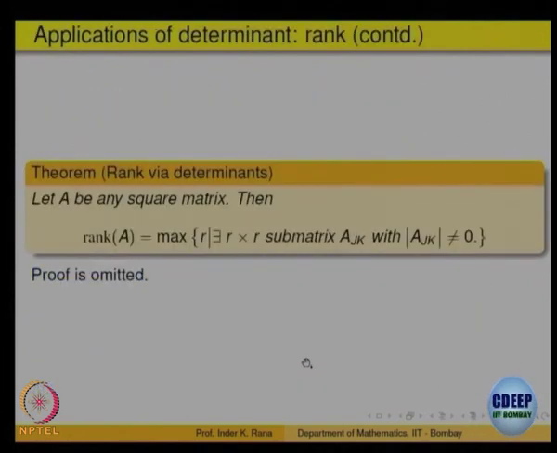So, here is another theorem which we will not prove, namely it says that the rank is also related to the determinant. You are given an n cross n matrix. You can form submatrices of lower order. Either the determinant of the whole matrix is not equal to 0. What does that say? Determinant not equal to 0, the matrix is invertible, rank is full.